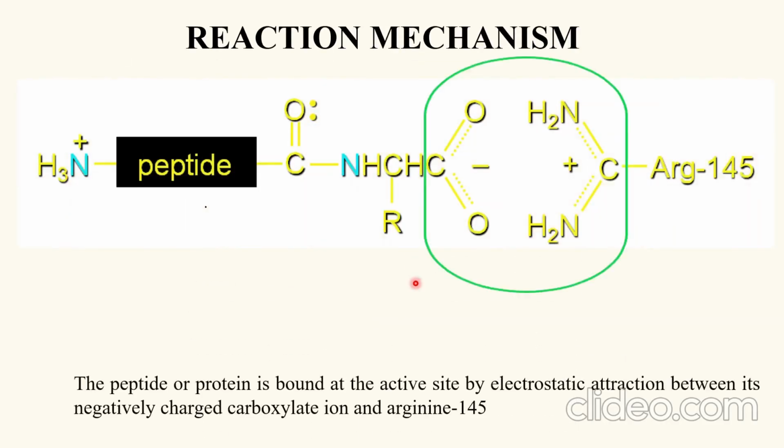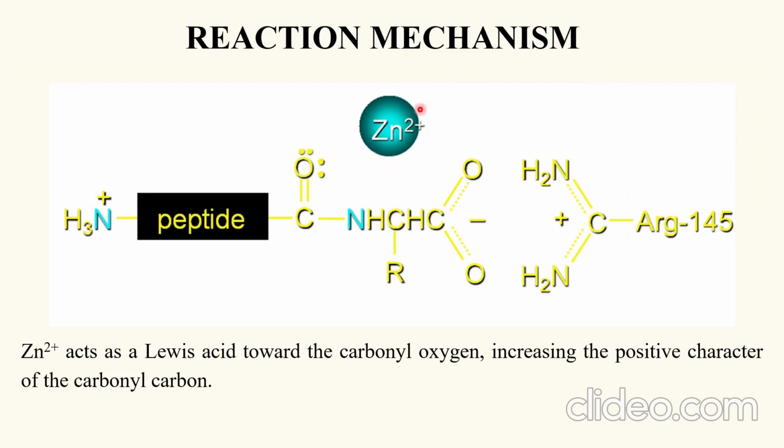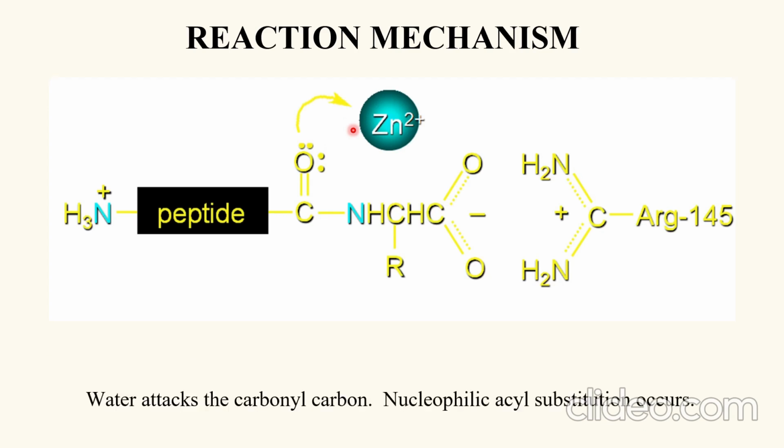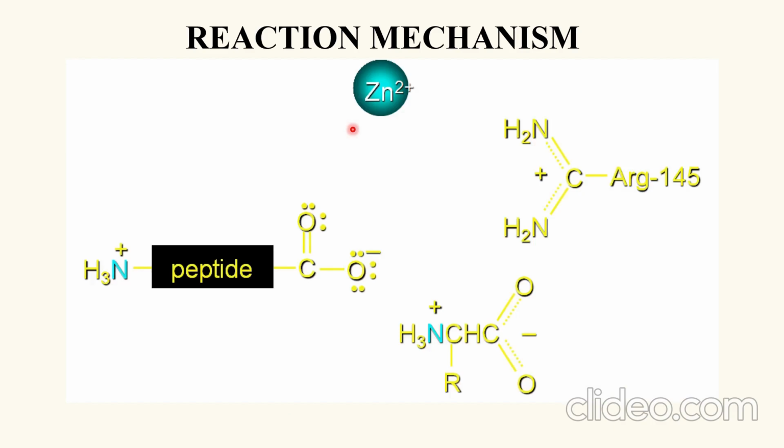The peptide protein is bound at the active site by electrostatic attraction between the negatively charged carboxylate ion and arginine 145. This interaction is shown here like this. The zinc plus 2 ion acts as a Lewis acid towards the C=O. So this interaction is possible here, increasing the positive character of the carbonyl carbon. Now the ZnOH minus attacks the carboxylate carbon, and nucleophilic acyl substitution occurs. So these are the byproducts of this reaction.